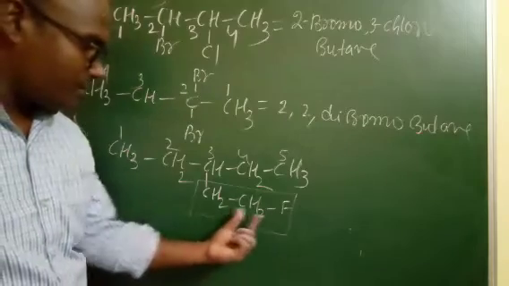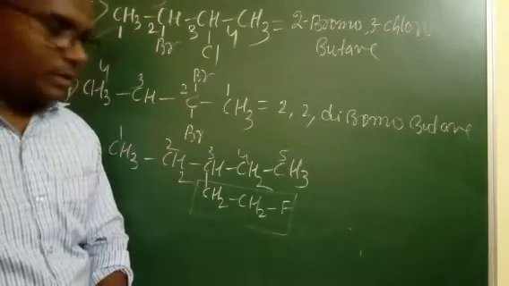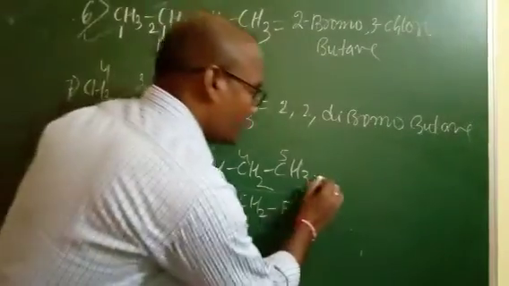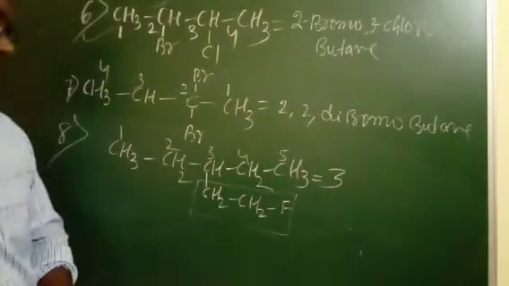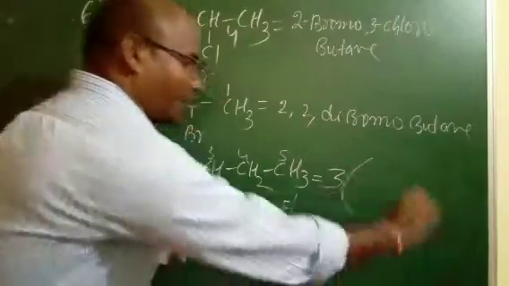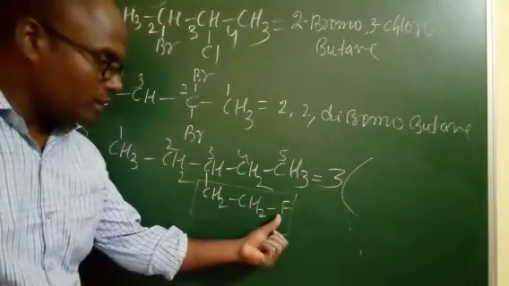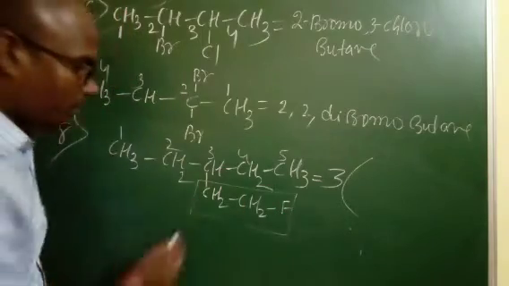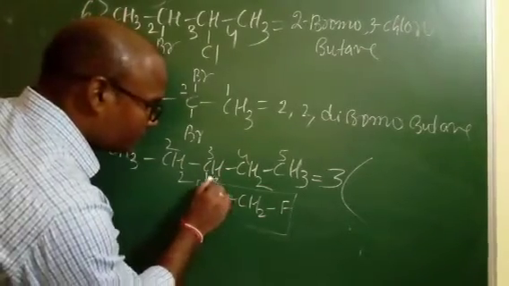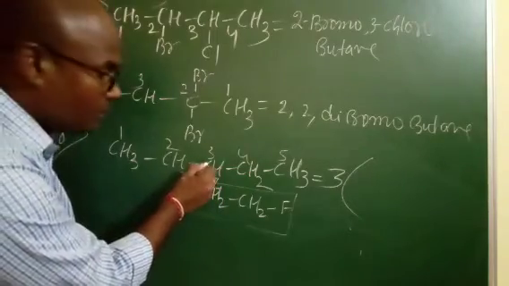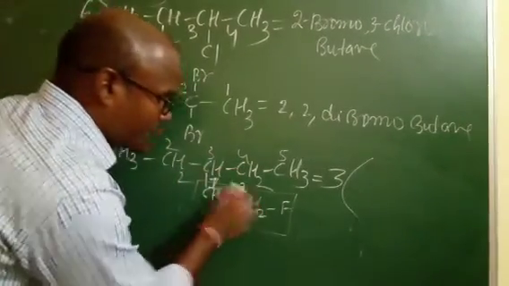This one is the branch. Ethyl fluoride is the branch. So the branch occupies which position? Third position. First you have to write the third position here. And in bracket, this is a branch which contains one halogen atom, that is fluorine. So you have to name this compound. This is the first carbon which is attached to the longest chain, third carbon atom, and this one is the second carbon.